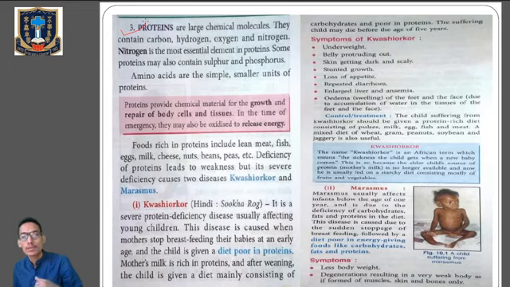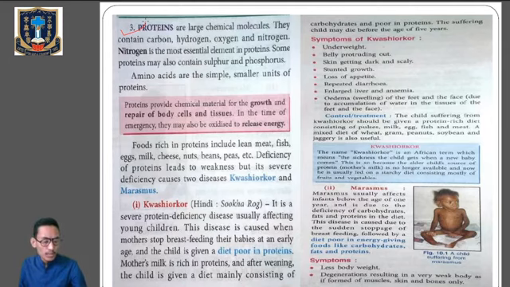Some proteins may also contain sulfur and phosphorus. Amino acids are the building blocks of proteins. Clear? Protein provides chemical material for the growth and for the repair of body cells and tissues which are damaged. In times of emergency, it may also be oxidized to release energy. These are the general functions of protein in our body.